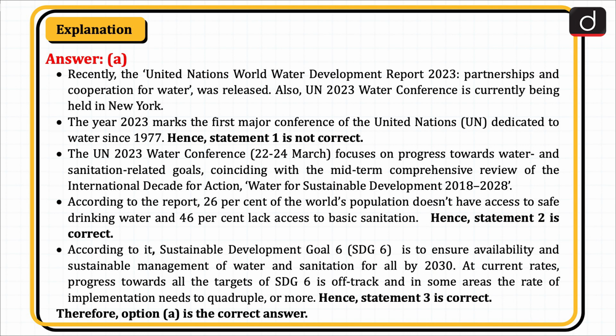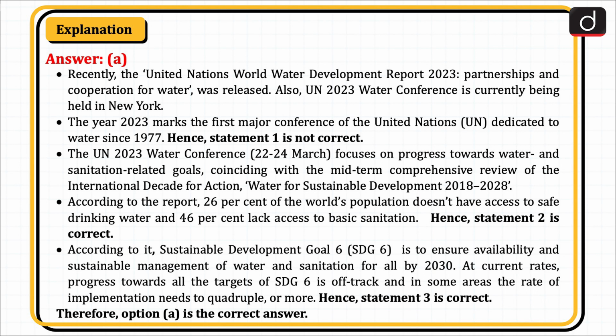The UN 2023 Water Conference, 22nd to 24 March, focuses on progress towards water and sanitation related goals, coinciding with the mid-term comprehensive review of the International Decade for Action, Water for Sustainable Development, 2018 to 2028. According to the report, 26% of the world's population doesn't have access to safe drinking water and 46% lack access to basic sanitation. Hence, statement 2 is correct.